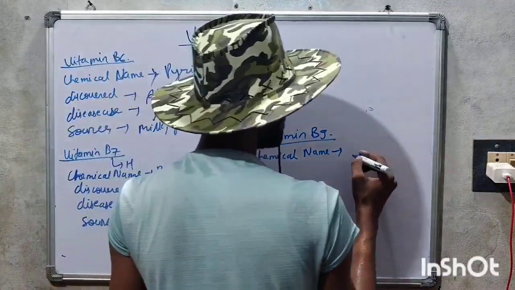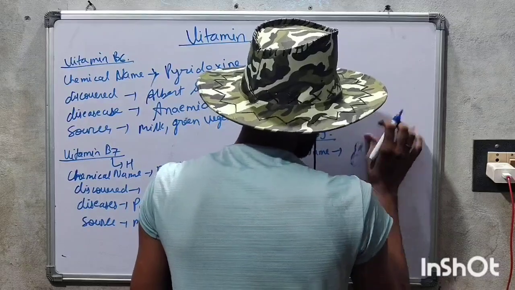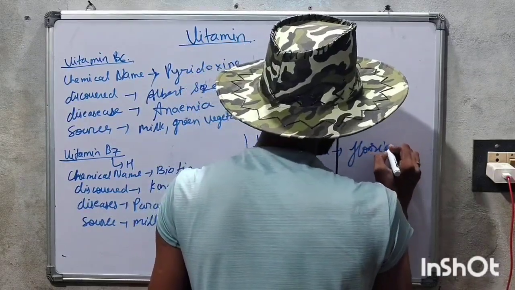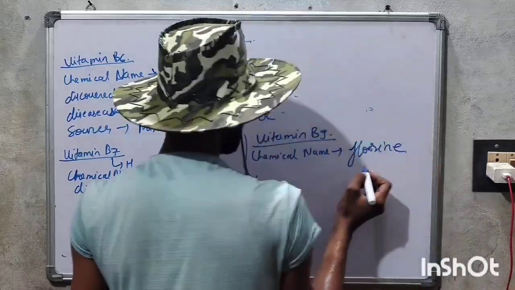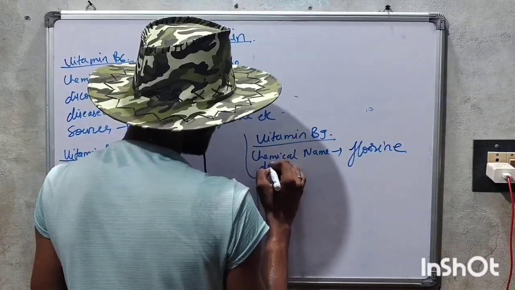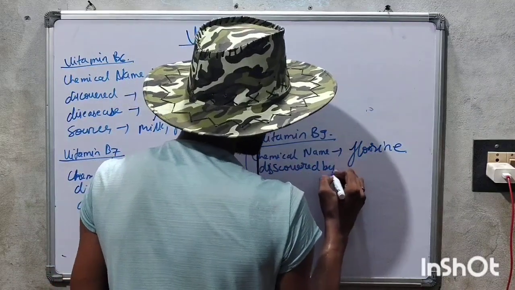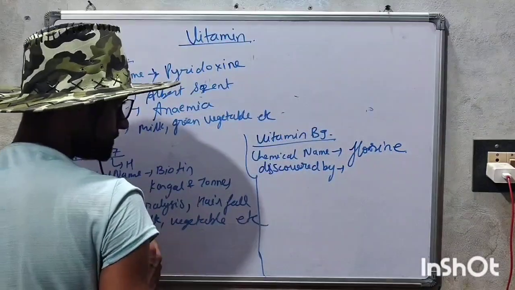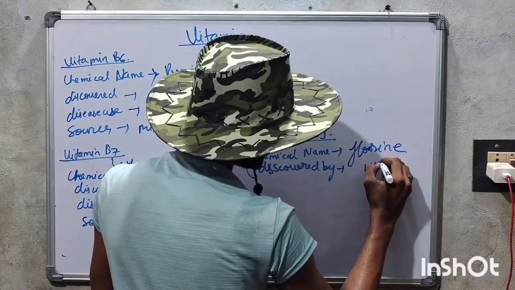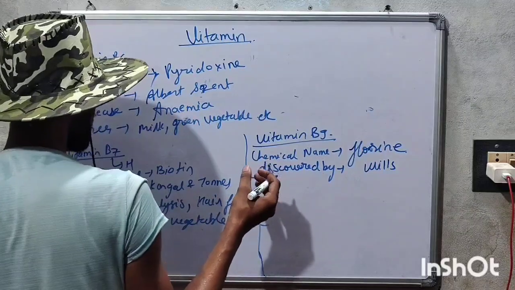Vitamin B9, its chemical name, that is a fluorine. This is what about the chemical name, and the discovery. It was discovered by the Willis.